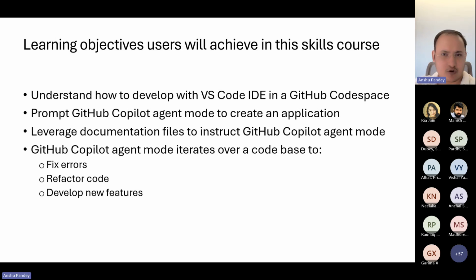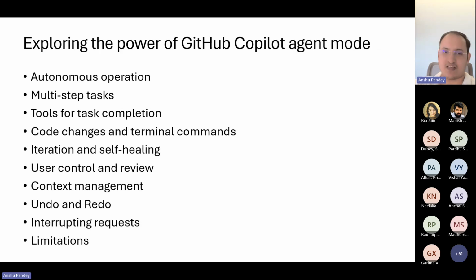And we can write some prompts to the GitHub Copilot where it can perform certain tasks. In order to do this, we have some documentation files, which is what we're going to follow to perform the job. So in a nutshell, what GitHub Copilot agent mode can do is write code, look at its own errors, fix the code, check out the issues, refactor the code, or add a lot of new features to the code, the way we ask it.